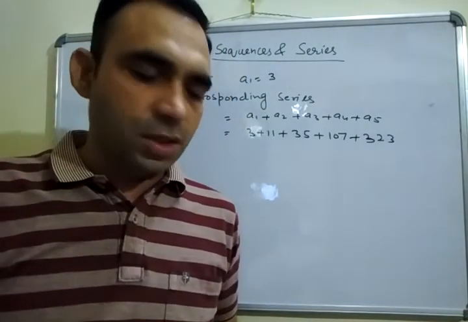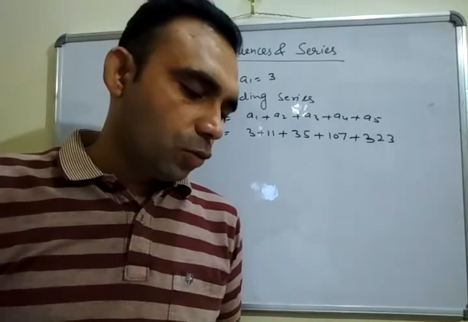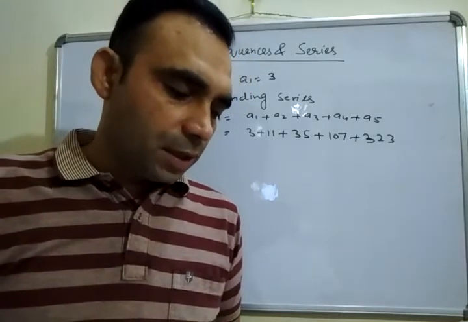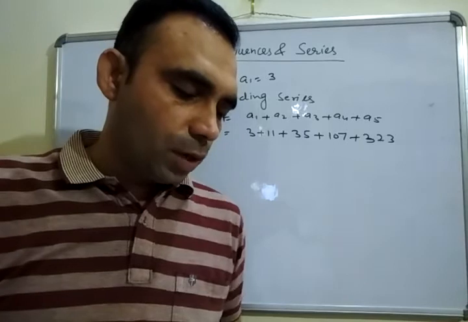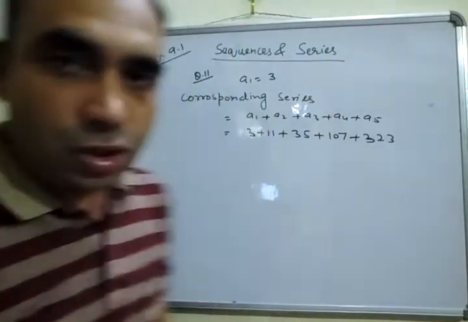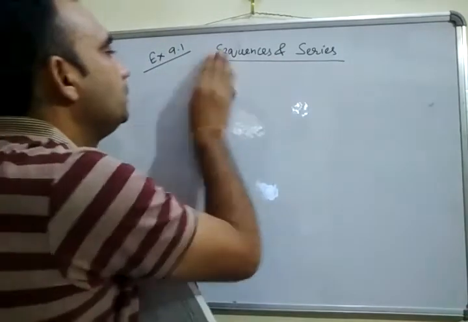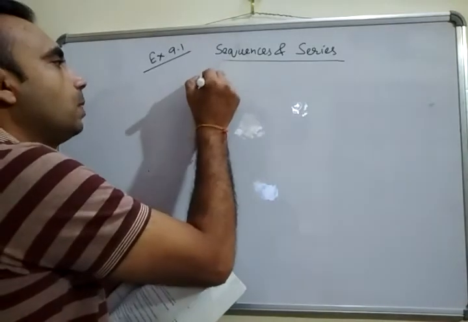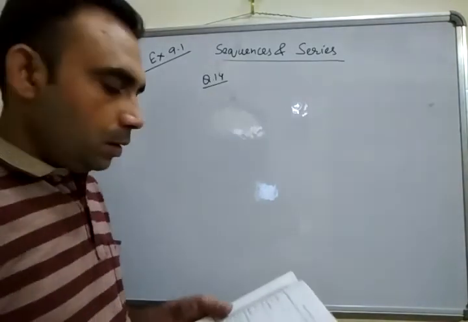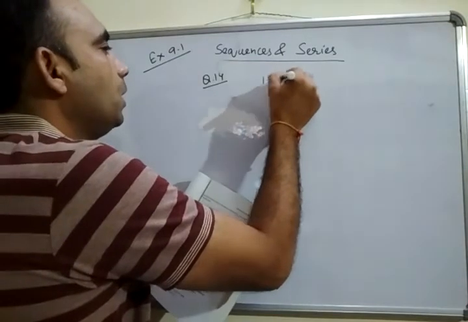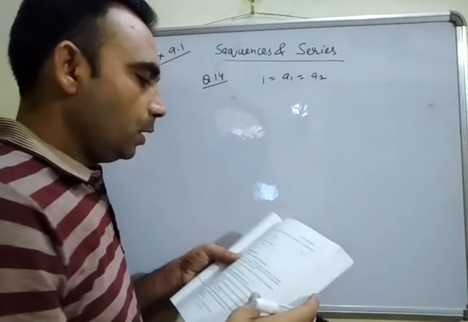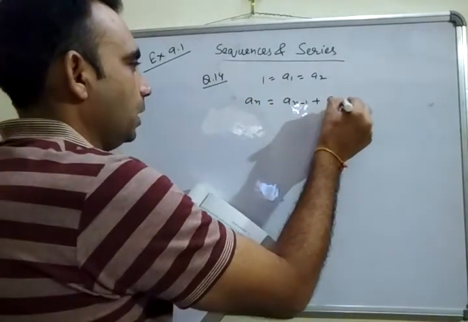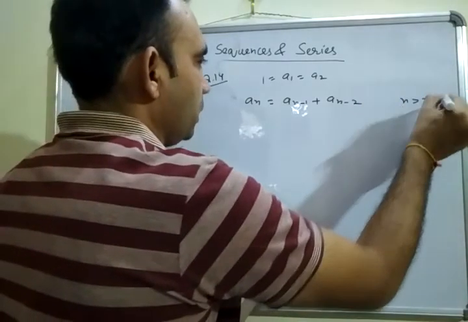The Fibonacci sequence is defined by 1 is equal to a1 is equal to a2 and an is equal to an minus 1 plus an minus 2 for n is greater than 2.